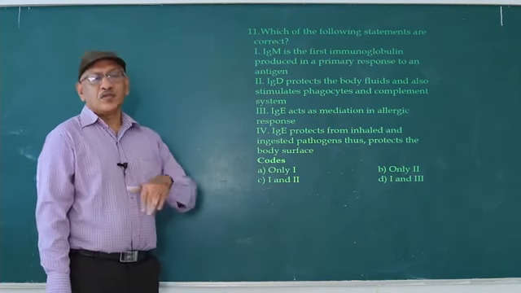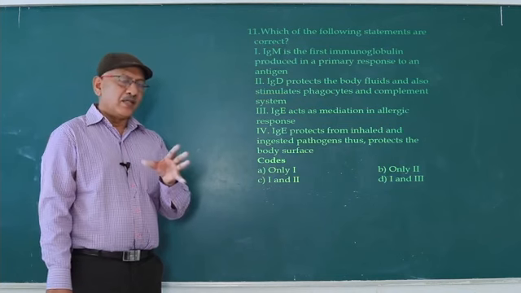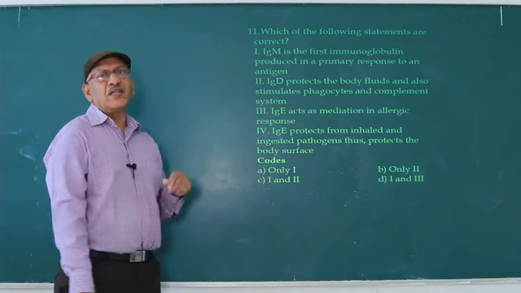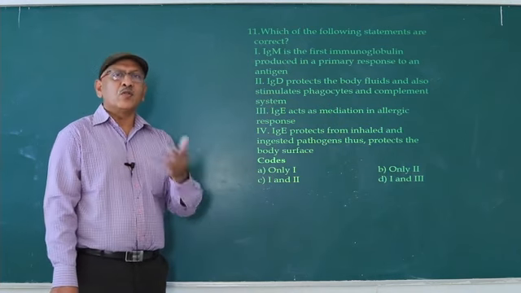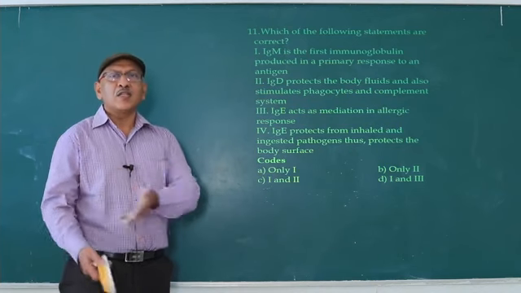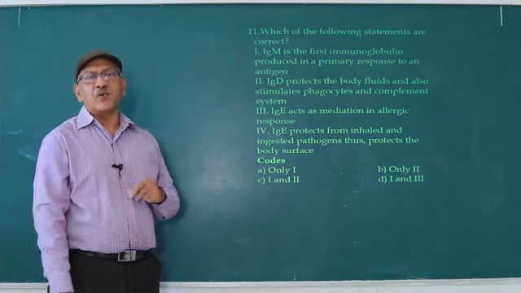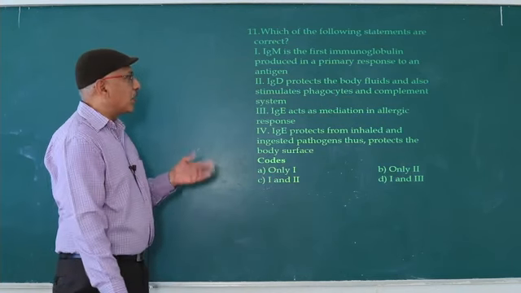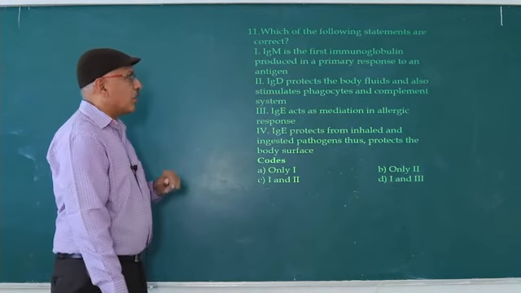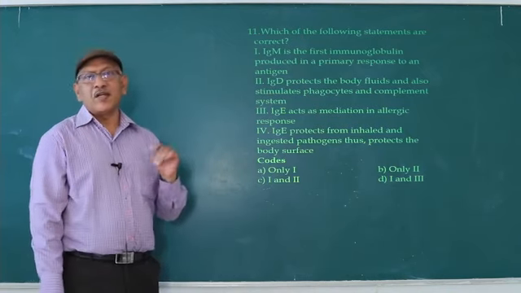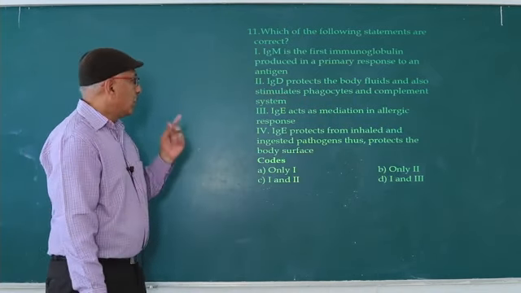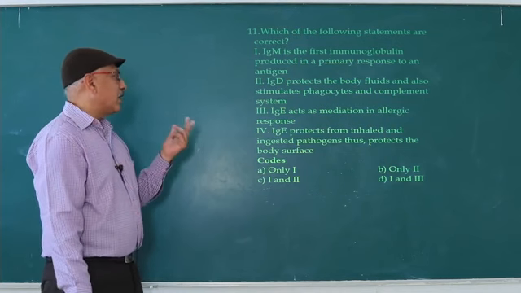Second, IgD protects the body fluids and also stimulates phagocytes and complement system. Wrong. IgD stimulates the immune cells only. The antibodies present on the surface of B lymphocytes are IgD. These antibodies stimulate the B lymphocytes to undergo division and produce plasma cells and memory cells. Plasma cells produce and release circulating antibodies. So IgD is responsible for the formation of more antibodies only. They never stimulate phagocytes and never stimulate the complement proteins. So wrong.